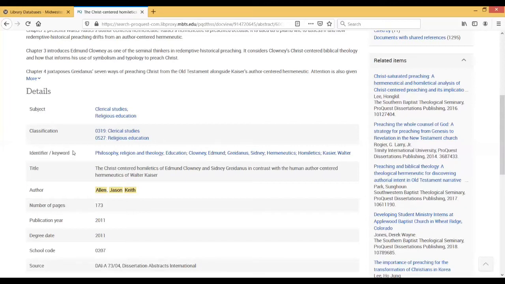But do keep in mind that, again, those are selected by the author. So if you have an idea of what the author might have been thinking in terms of the dissertation, the way that they would have classified that in terms of keywords, you can use that to your advantage in your searching and trying to find dissertations on the basis of those keywords.